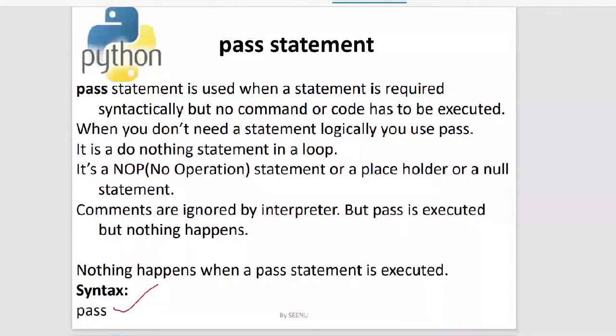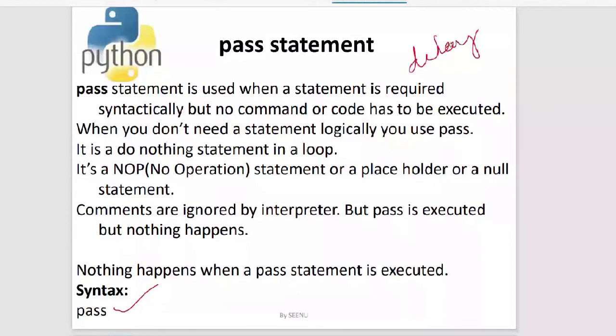Now, why do you require a pass statement is the question here. The need is that you want to create a delay in the program, or maybe you want to wait till the user gives the input or whatever. So to create delays, we'll be using the pass statement. So this is one usage.